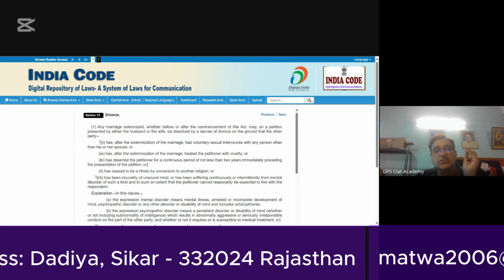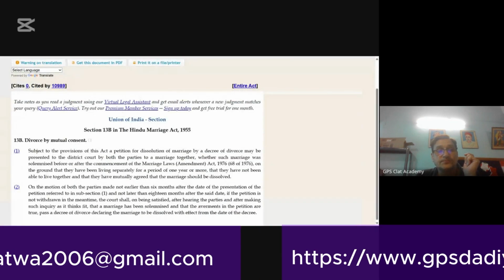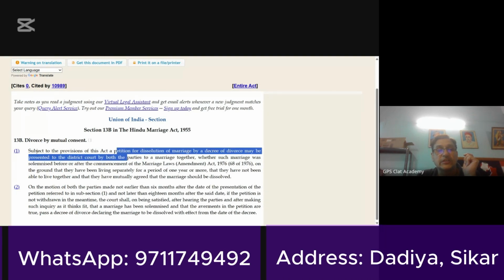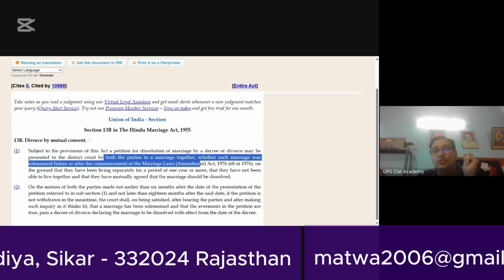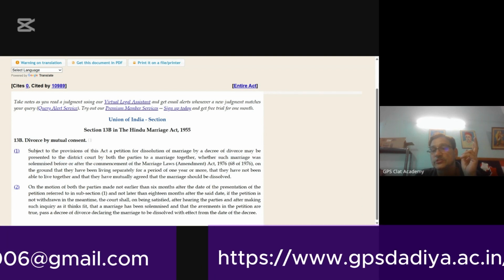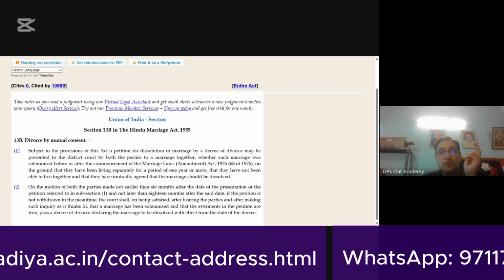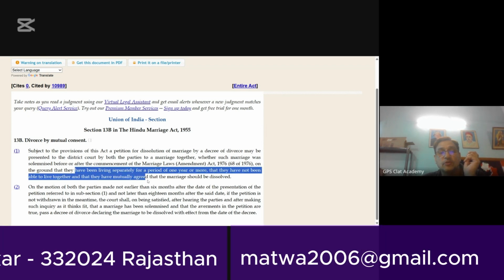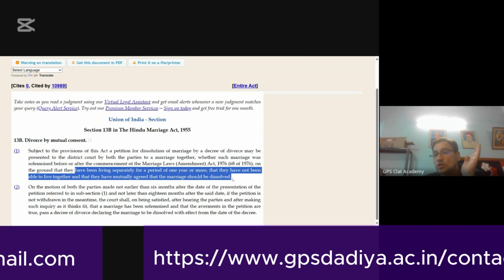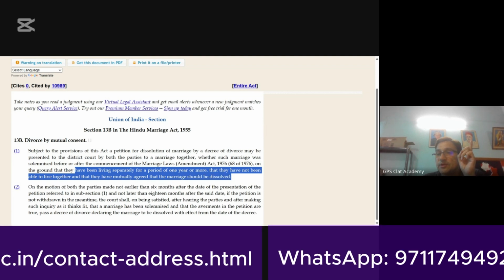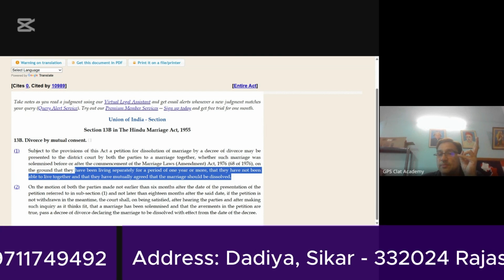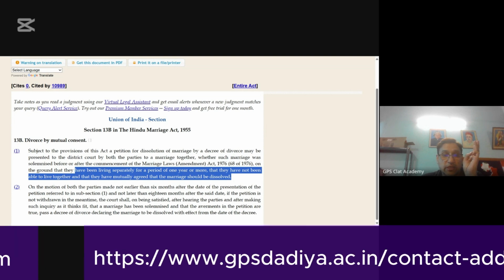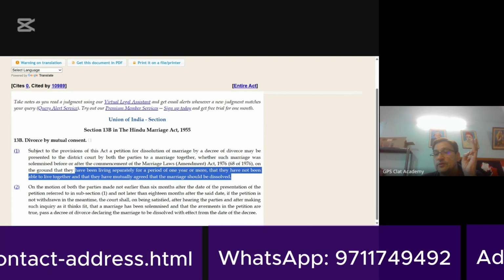I'll just draw your attention to the section. Here is the section. Subject to the provisions, a petition for dissolution of marriage by a decree of divorce may be presented to the district court by both parties to the marriage together. So the petition has to be presented by both the parties, marriage solemnized before or after the commencement of the act, so on and so forth, living separately for 1 year, that they have not been able to live together and they have mutually agreed that the marriage should be dissolved. So three requirements are there: living separately for 1 year, they have not been able to live together, and they have mutually agreed that the marriage should be dissolved.